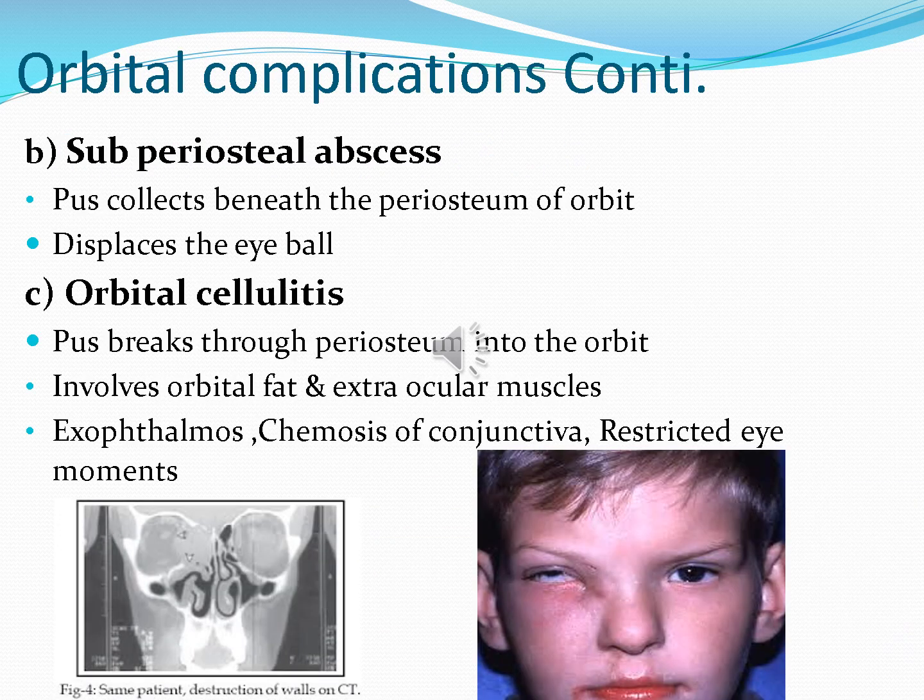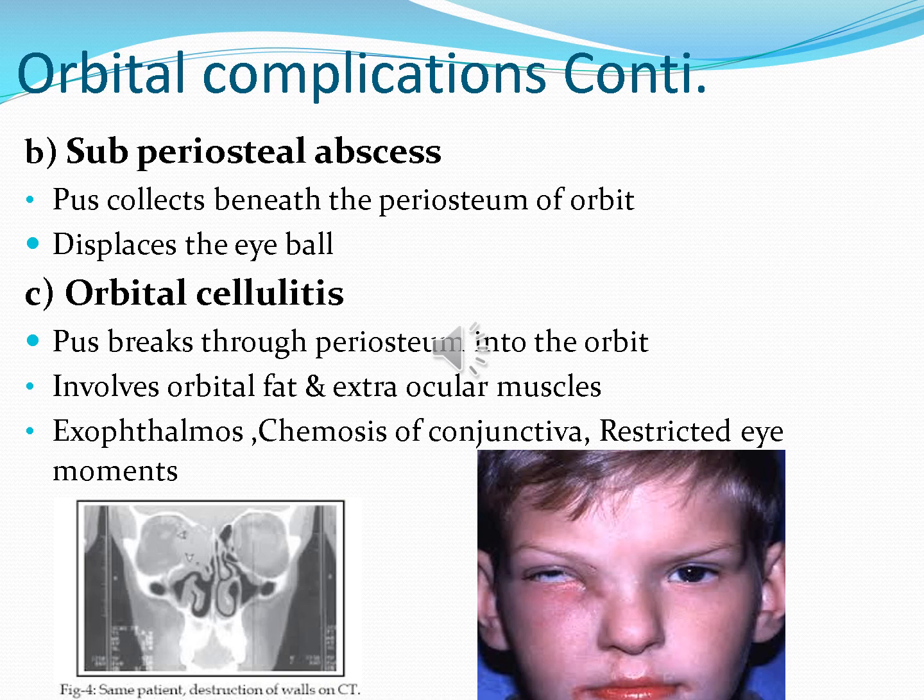Second complication is subperiosteal abscess. The periosteum lining the nasal cavity gets eroded, and the pus appears in the orbital cavity. But the periosteum lining the orbital cavity remains intact. So actual infection is not entering into the eyeball, but due to this subperiosteal abscess, it can displace the eyeball. So there may be diplopia, pain, fever.